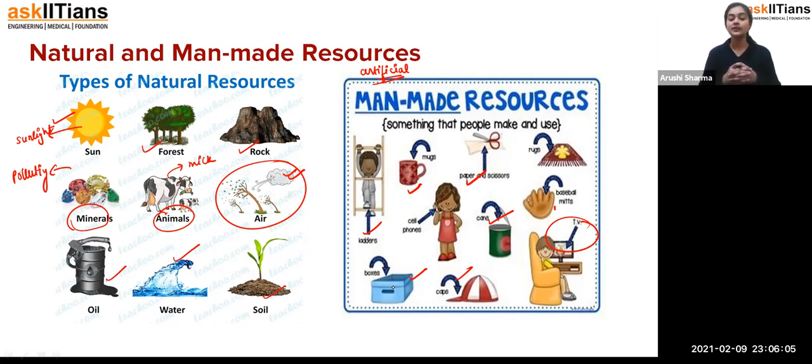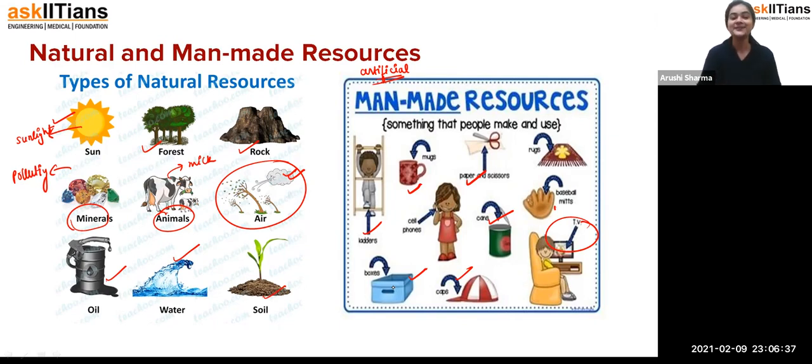Fine. Now, if we talk about caps and everything, we want modification. Someone likes one design and someone likes another design. So it depends upon our conditions. Fine. So the resources which we are getting from nature and we are getting benefit of, we call natural resources. And the resources which are made by human beings only, we call man-made resources. Fine. So you can see that we have studied so many examples right now.